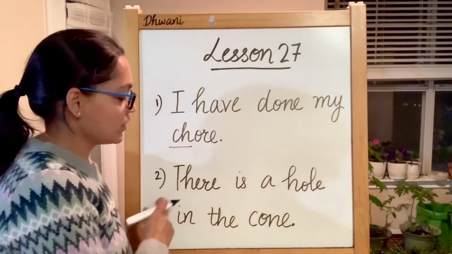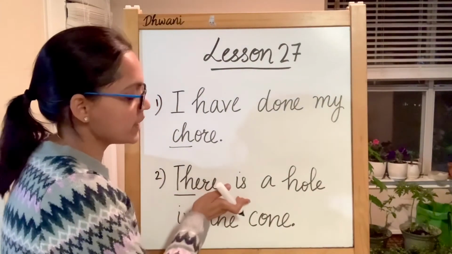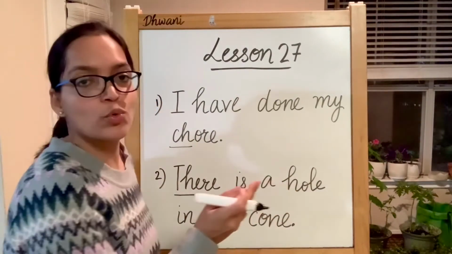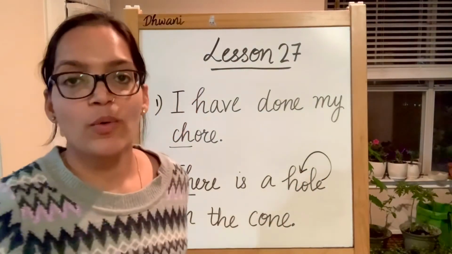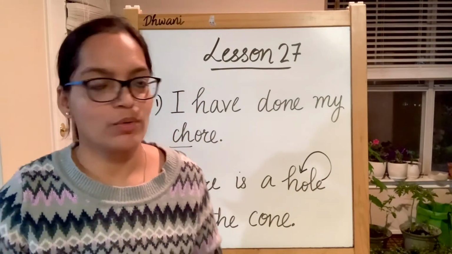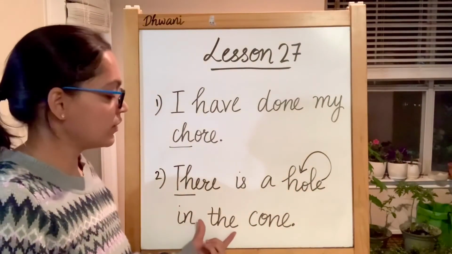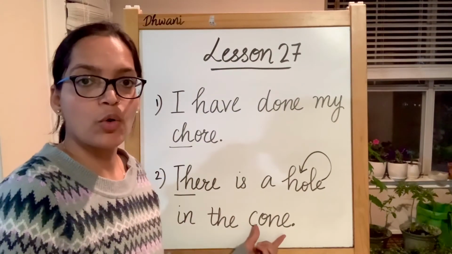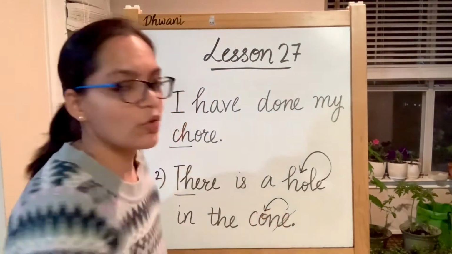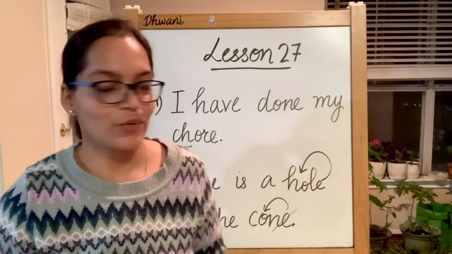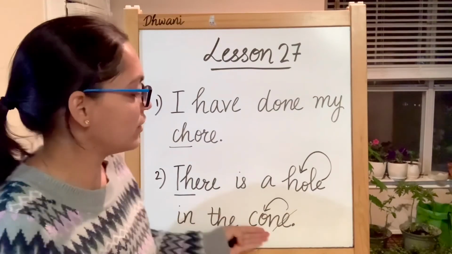Again, a statement. There, TH makes a sound of th here. There is a ho. The rule is being followed. E is telling us that O is producing its long vowel O sound. Hole. There is a hole in the cone. Cone, and you stop. E does not produce any sound. It is telling us that this O is producing its long vowel O sound. I have done my chore. There is a hole in the cone.